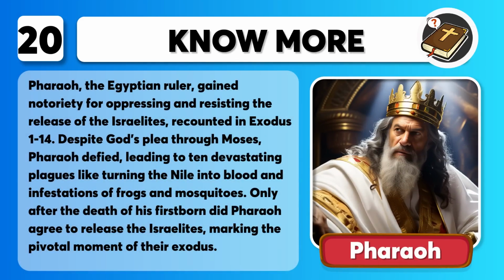That was Pharaoh. Pharaoh, the Egyptian ruler, gained notoriety for oppressing and resisting the release of the Israelites, recounted in Exodus chapter 1 to 14. Despite God's plea through Moses, Pharaoh defied, leading to 10 devastating plagues like turning the Nile into blood and infestations of frogs and mosquitoes. Only after the death of his firstborn did Pharaoh agree to release the Israelites, marking the pivotal moment of their exodus.